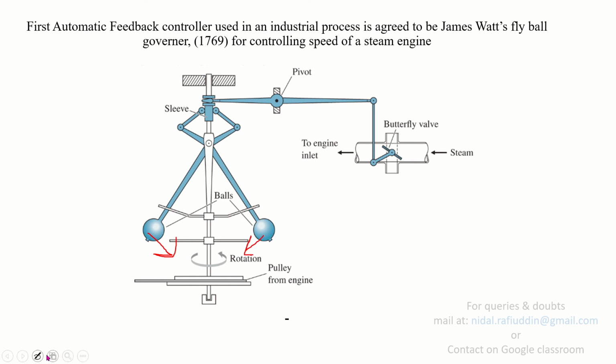This inward movement of the balls will cause the sleeve to go upward. When the sleeve moves upward, it will cause the butterfly valve to move in such a manner that it will allow the steam to enter the engine more profusely.